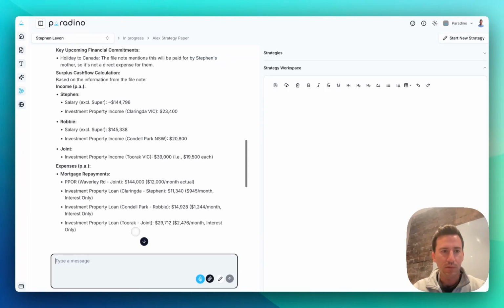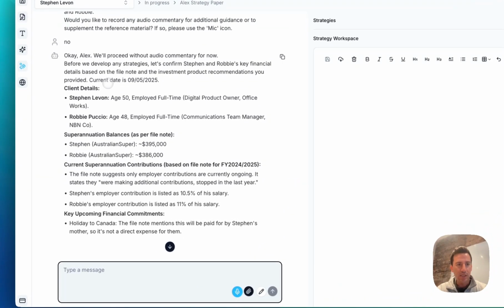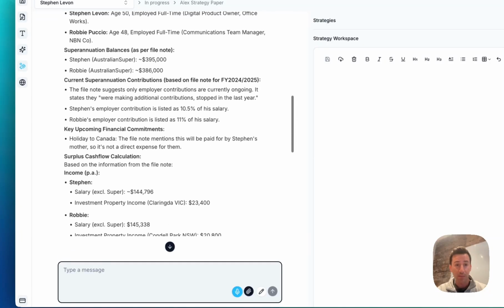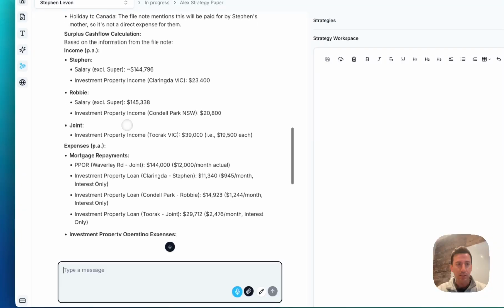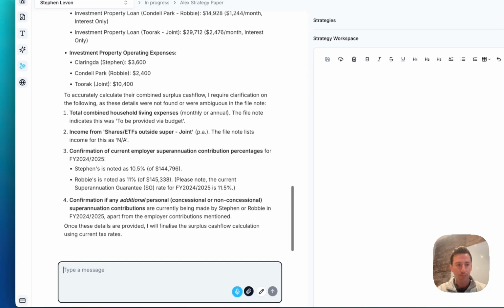Okay, great. So Athena's provided a response. She says she's confirming the client details here for Stephen and Robbie, confirming the super balance details, a few other things, and then it shows us the full cash flow calculation that she's worked through. There are some things that she'd like to clarify. For example, the total combined household income.